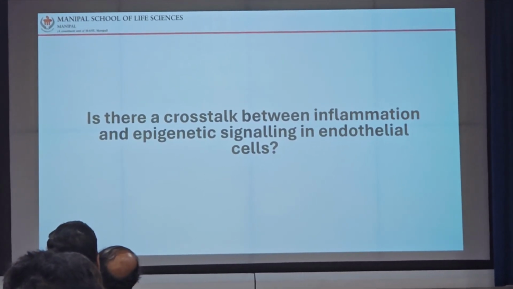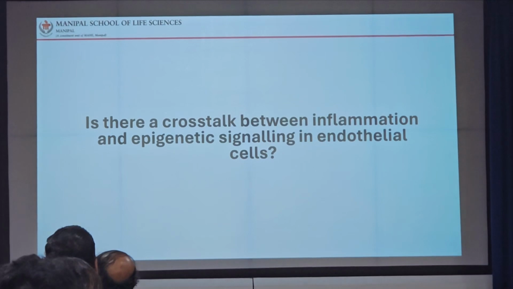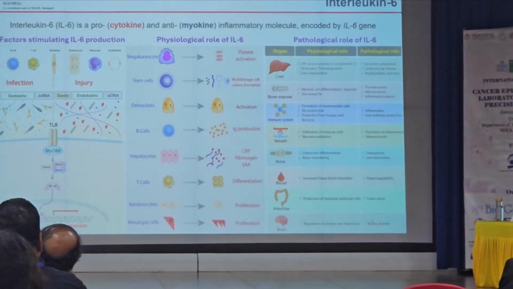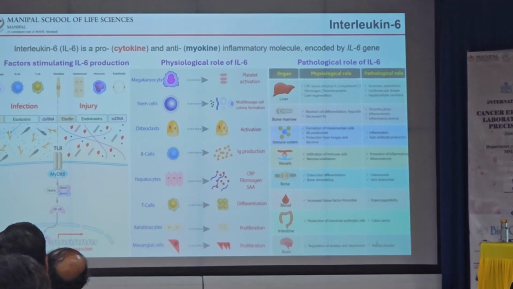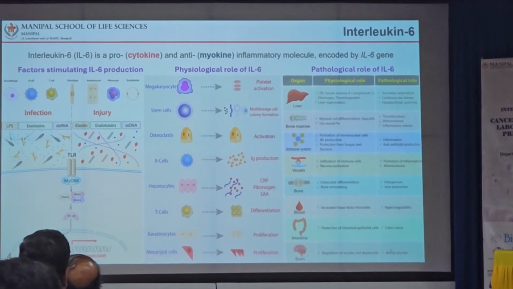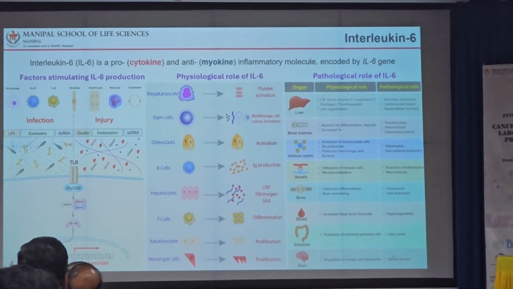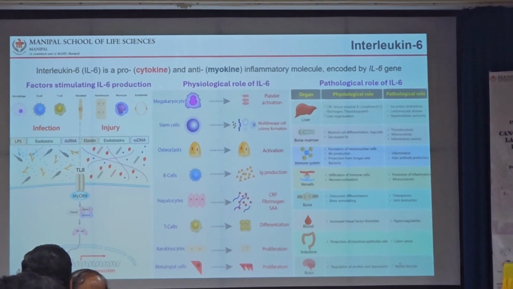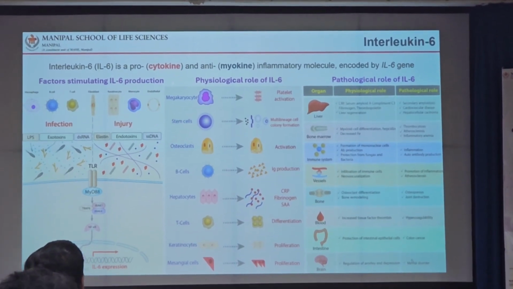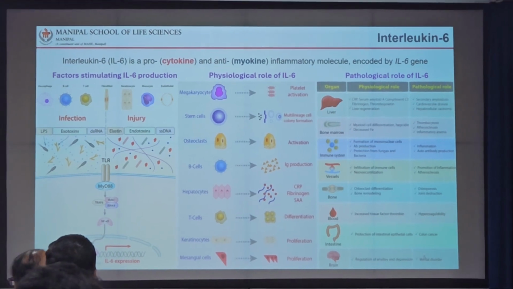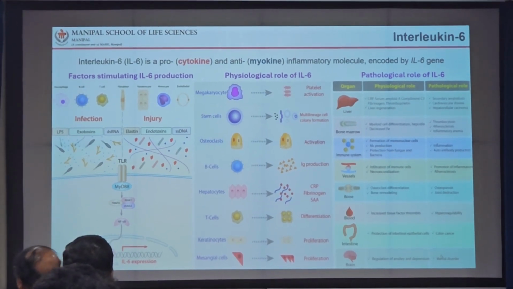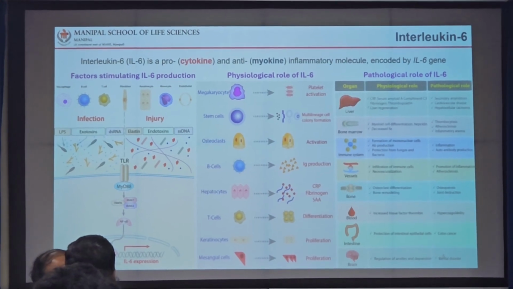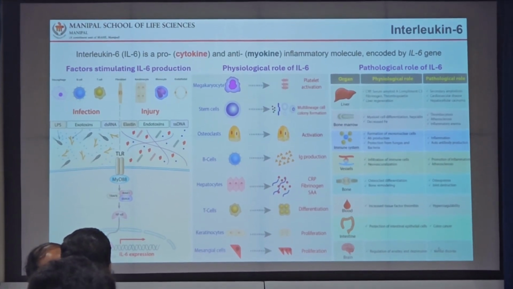So when we talk about inflammation, we say IL-6, because IL-6 is a known pro-inflammatory molecule which is elevated in many diseases associated with chronic inflammatory conditions or sterile inflammation, such as cancers, diabetes, metabolic disorders, arthritis, autoimmune disorders. In many conditions, IL-6 is involved. So we thought to understand how an inflammatory molecule can induce DNA methylation changes, and particularly in endothelial cells, because I told you the reasons for endothelial cells.